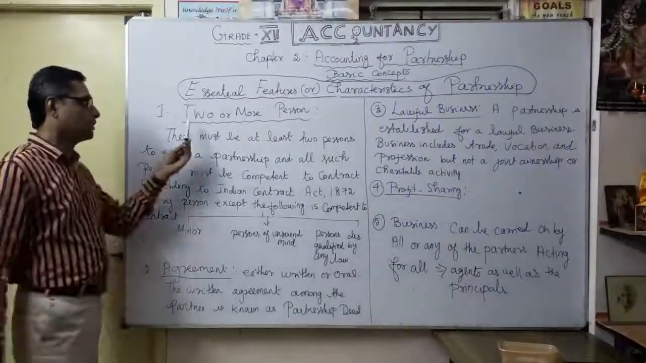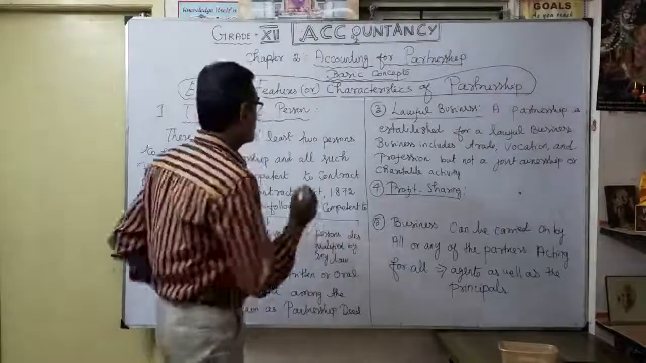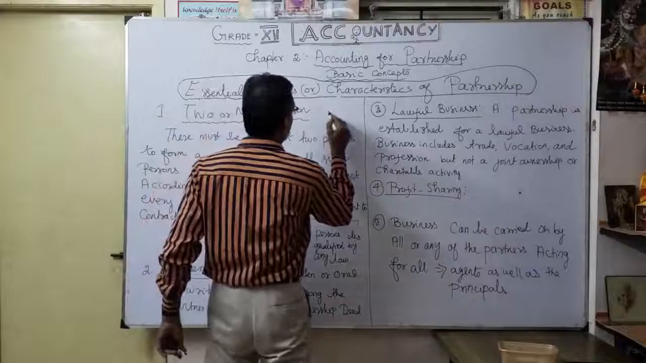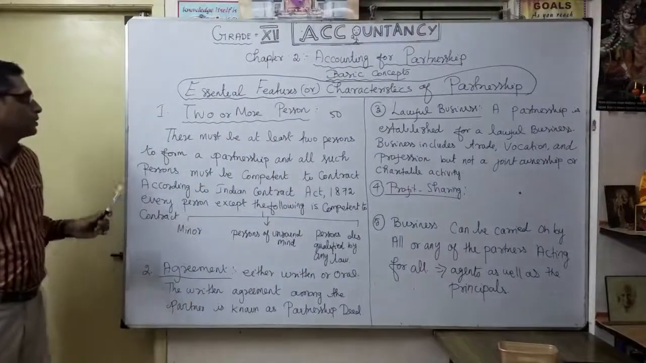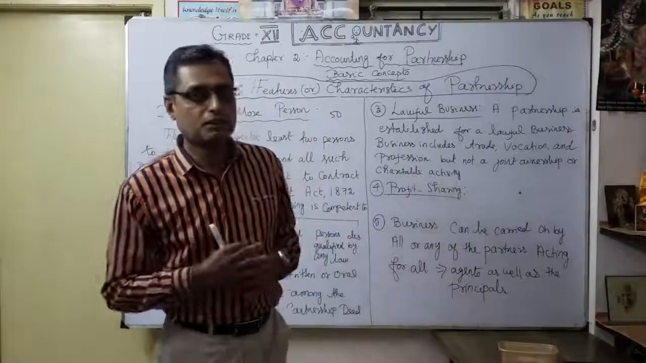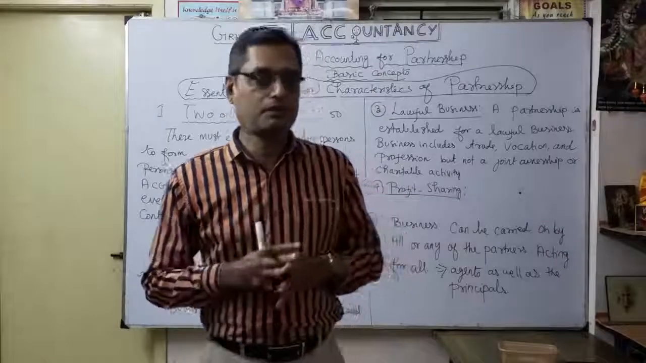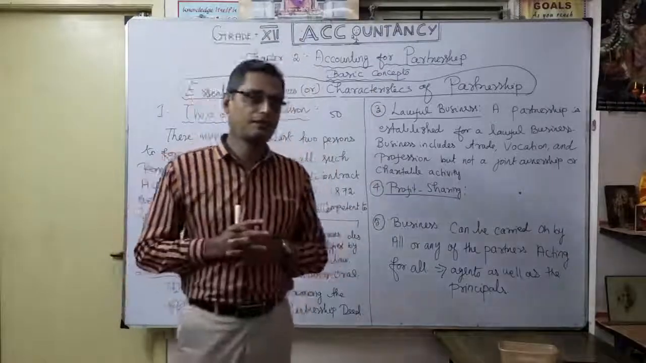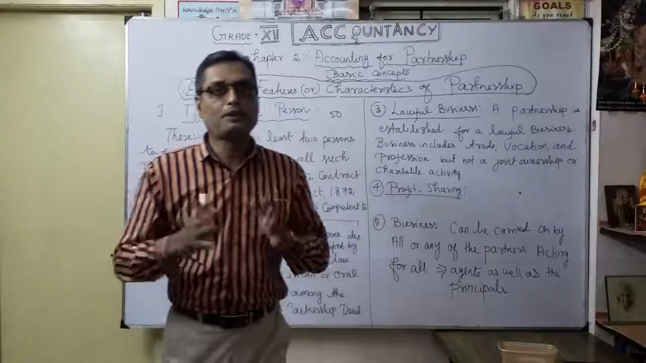The first one, as we discussed, is minimum 2 or more persons. The maximum is now restricted to 50. So there must be at least 2 persons, otherwise it is not a partnership, isn't it? A single person comes under sole proprietorship as a form of organization. So in a partnership, minimum 2 persons.